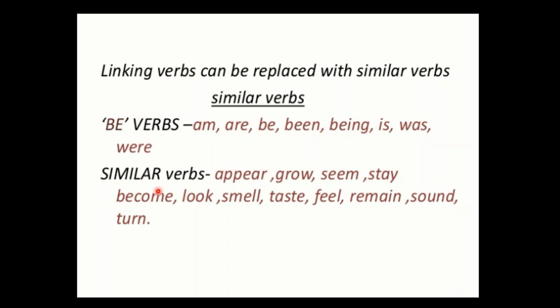Then see, this is the set of some similar verbs like the linking verbs. They are also used as linking verbs. These are appear, grow, seem, stay, become, look, smell, taste, feel, remain, sound, turn. This is just a set of similar verbs, and sometimes it is confusing and you confuse it with other verbs. So you will just learn all these similar verbs, that these are linking.